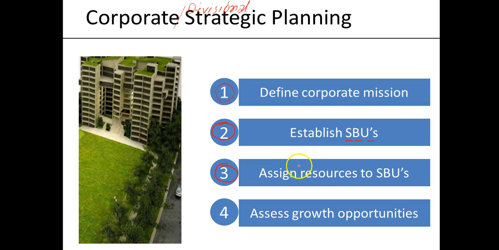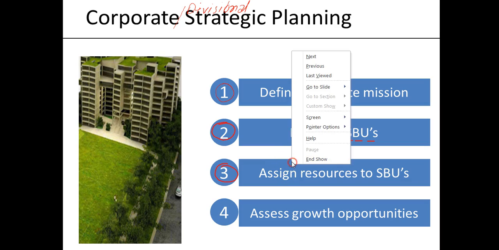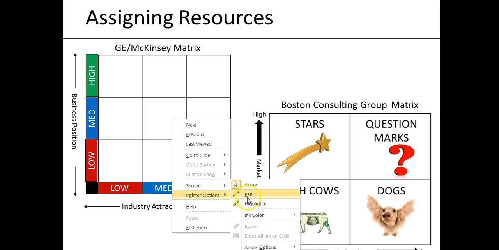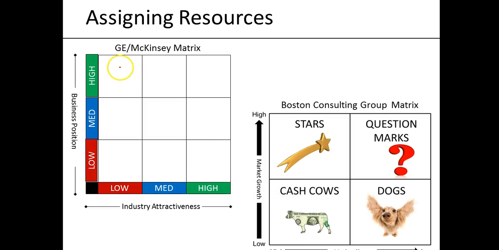So how do we analyze this merit, which one, what kind of resources they deserve, and how do we decide on that? In the last couple of decades, we had several popular models to help us decide about the resource distribution among our SBUs.